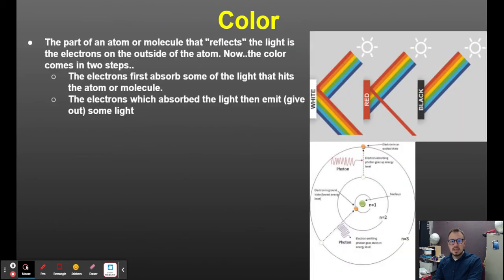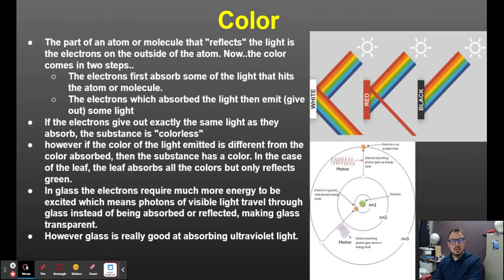So why is glass clear? To do that, we have to understand what color is. If you have a white surface, it's going to reflect all the different colors of the light in the white, and you're going to see that white light. Now, if that is a black surface, it's going to absorb all those lights. If it's something like red, it's going to absorb everything but red. Now, this happens on an atomic level.